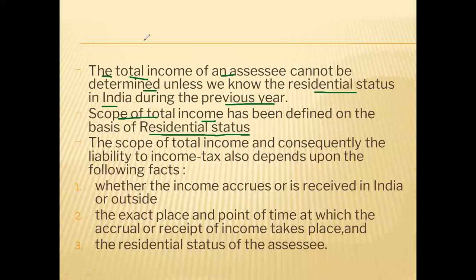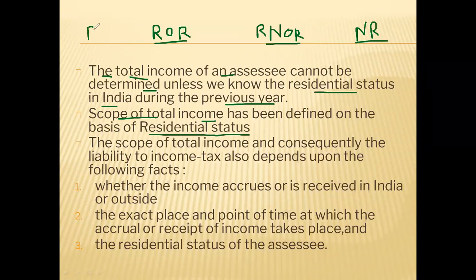So if you understand from an individual point of view, there can be three residential status situations: a resident and ordinarily resident, a resident but not ordinarily resident, and a non-resident. So these three situations can arise in the case of an individual: ordinary, not ordinary, or non-resident. Depending upon this residential status, we will have to determine the total income of the individual accordingly.